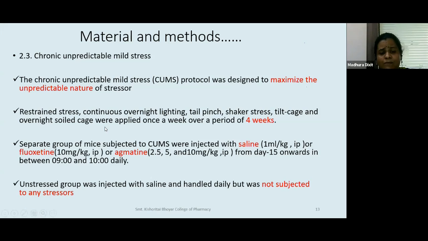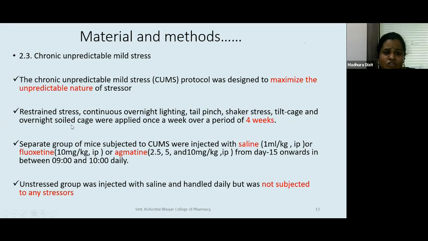What did we do to apply this stress to the animal? Restraint stress means the animal was restrained in a restrainer. Continuous overnight lighting, so the entire night they were with lights on. You can understand this can be a mild stress for somebody who wants to sleep. There was tail pinch as a stress. Shaker stress is where the cage was put on a shaker, so unnecessary movement. Tilt cage. Imagine yourself sitting for 3 hours with your chair angled at 30 degrees. It could be stressful to your blood circulation, or overall it could be irritating. So tilt cage was one of our stressors.